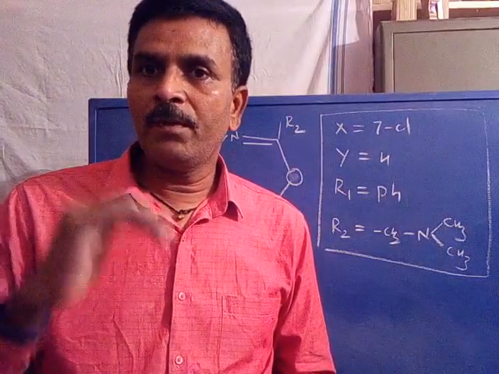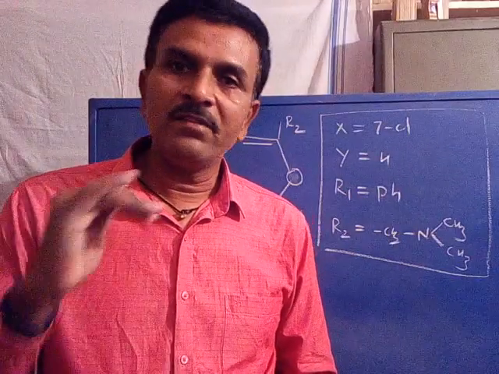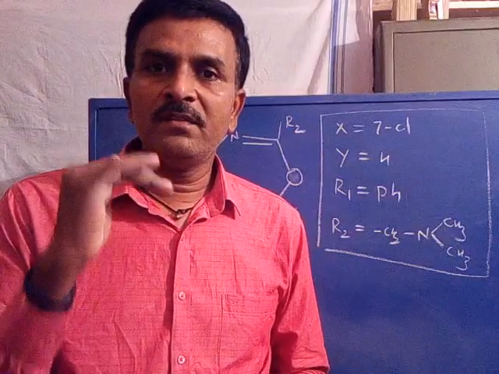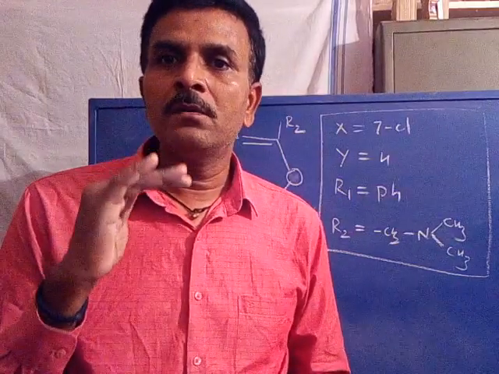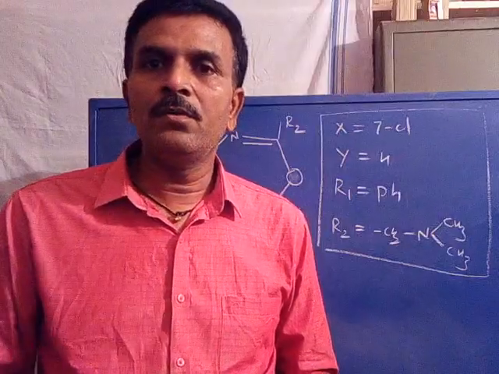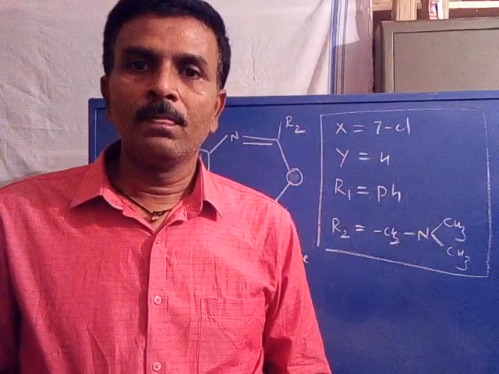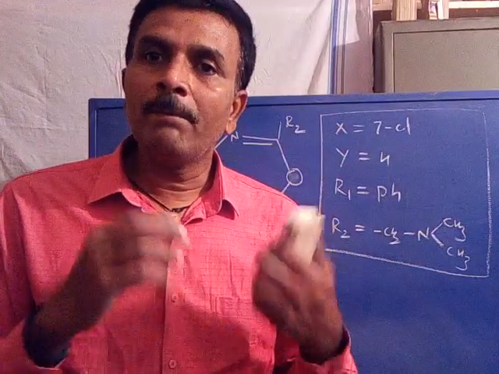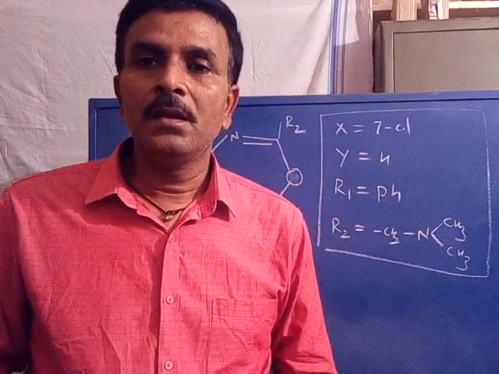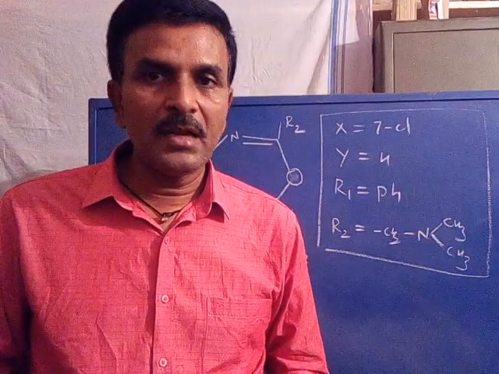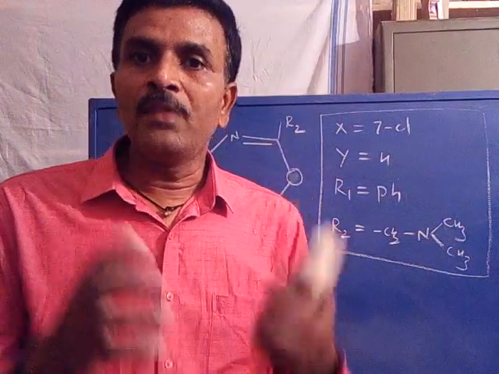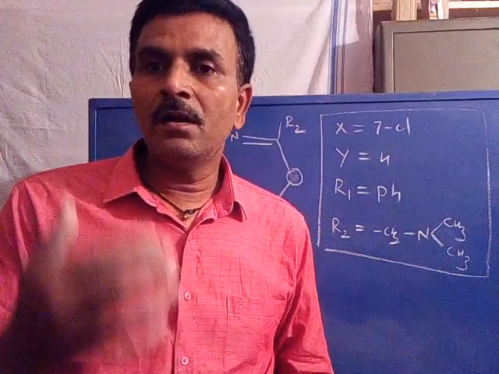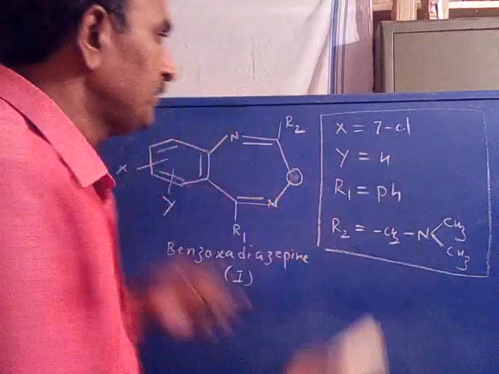He thought first to prepare benzoxadiazepine, and he prepared a compound with these groups, but after characterization he found the structure was not exactly 1. Instead of benzoxadiazepine, he got benzopyrimidine N-oxide.